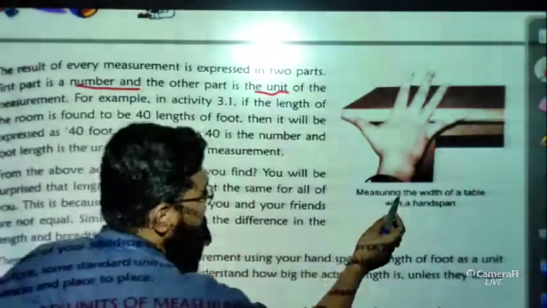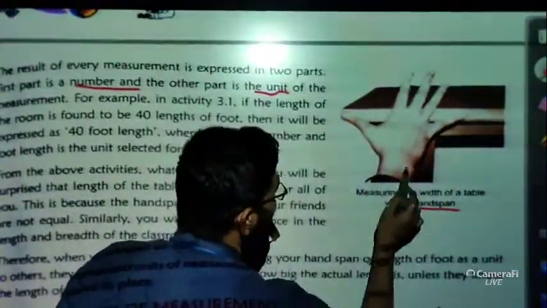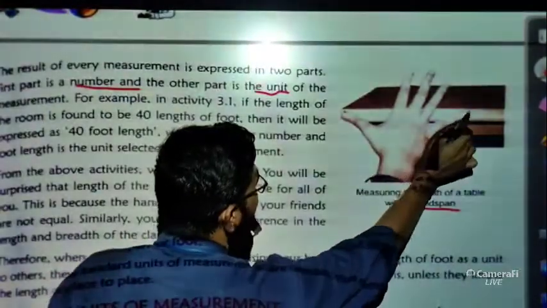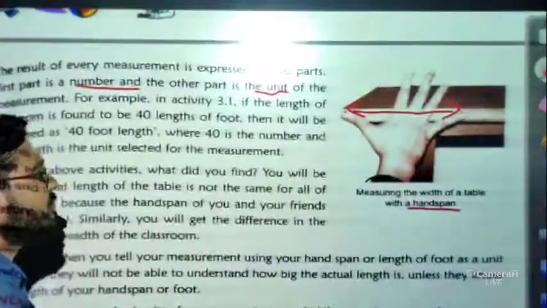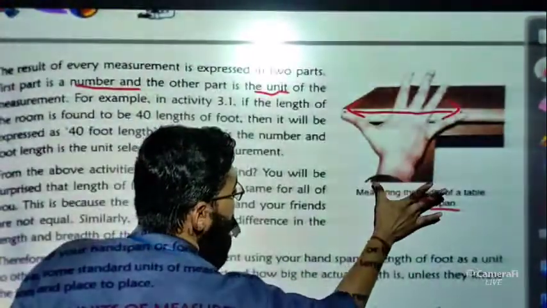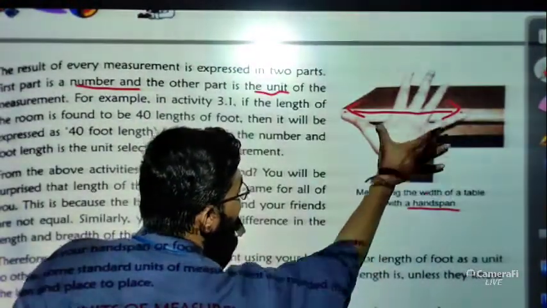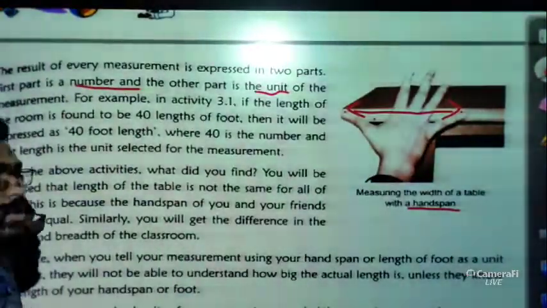You can see here measuring the width of a table with hand span, what I have discussed, that this is the hand span. You can see here this distance. This distance is the hand span. If you put your hand like this or like this, whatever. So this is the hand span. I hope this thing is clear to you.